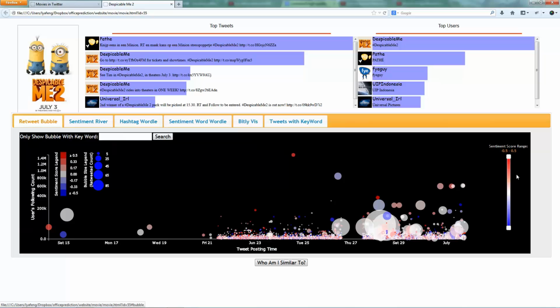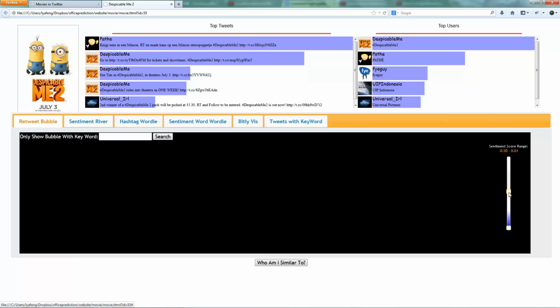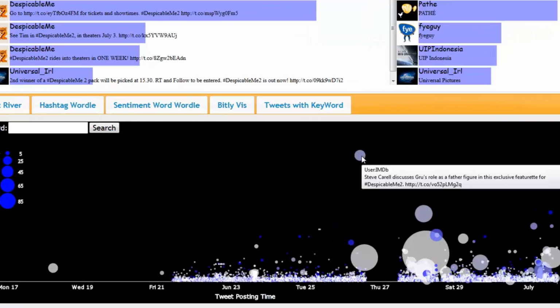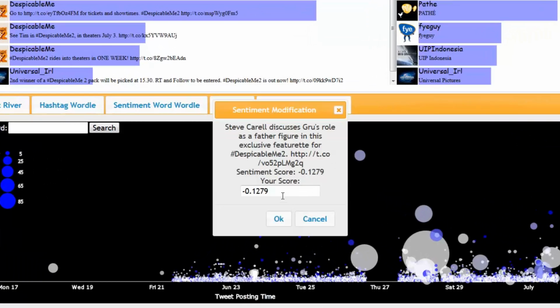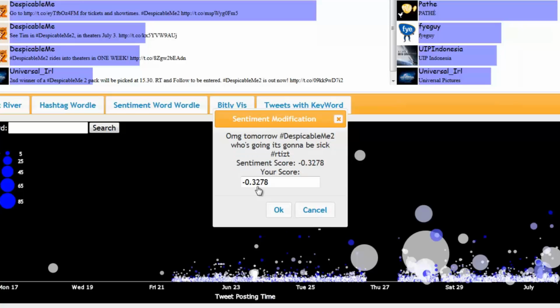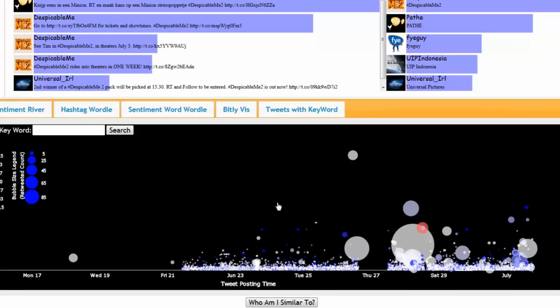Next, we explore the bubble chart view and perform data cleaning. We want to determine if there are large retweet bubbles that are misclassified. Here, we can hover over various tweets and see that a tweet from IMDb talks about an interview and should be classified as neutral. Another highly retweeted tweet describes the movie as "sick" in a positive manner. We can click and reclassify this tweet as well.